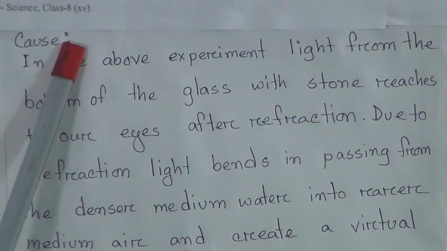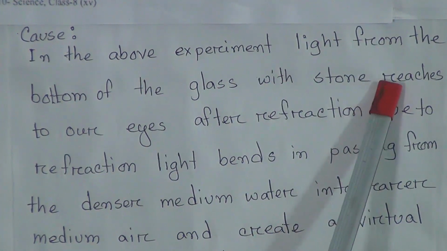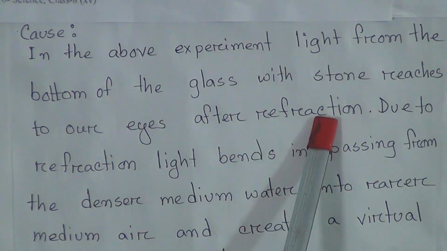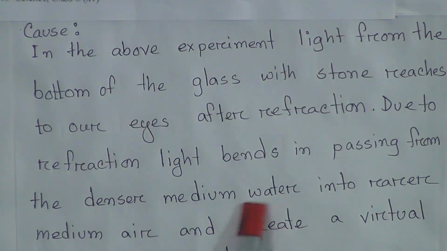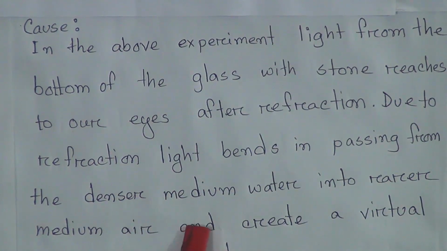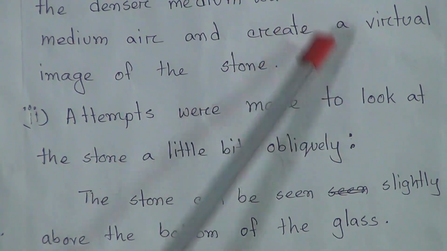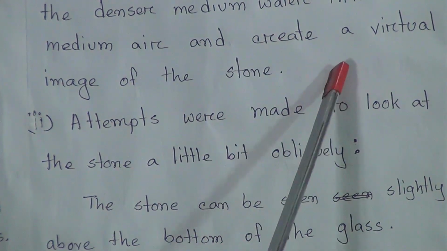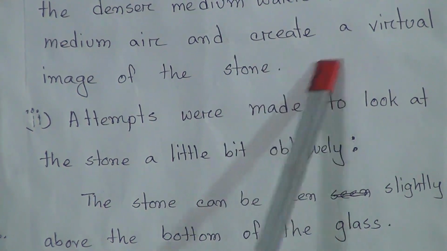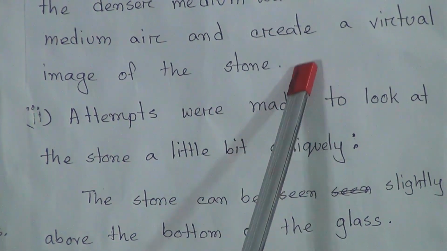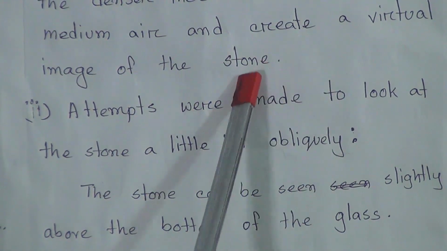The cause. In the above experiment, light from the stone at the bottom of the glass reaches our eyes after refraction. Due to refraction, light bends in passing from the denser medium water into the rarer medium air and creates a virtual image of the stone. Dear student, here you have to give a picture. You can follow your book's picture which is given in the example experiment with a coin. You can replace the coin with the stone.